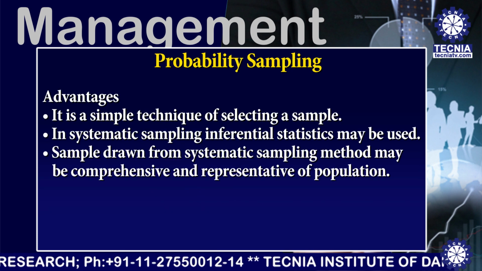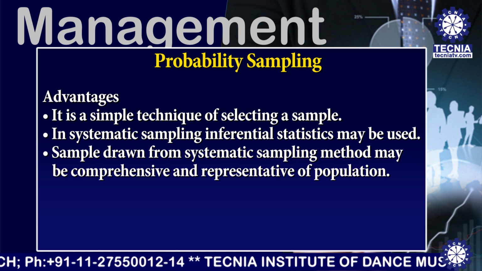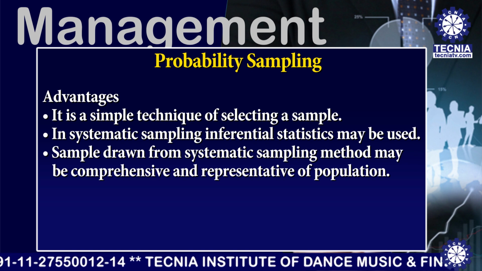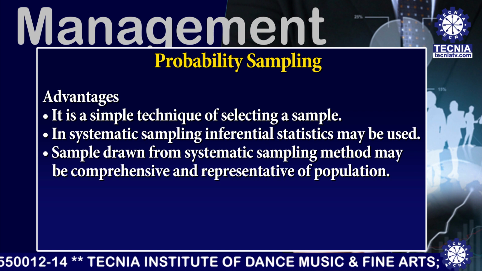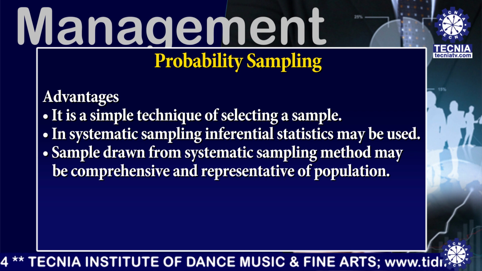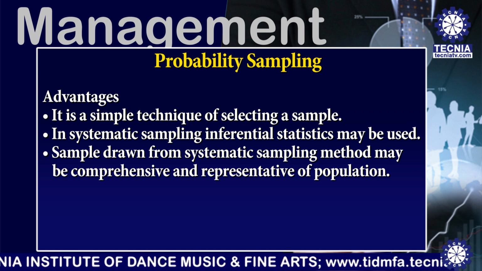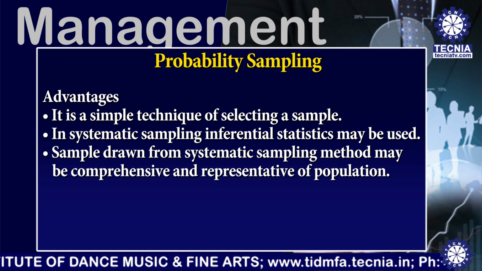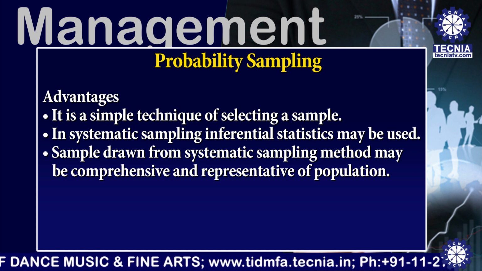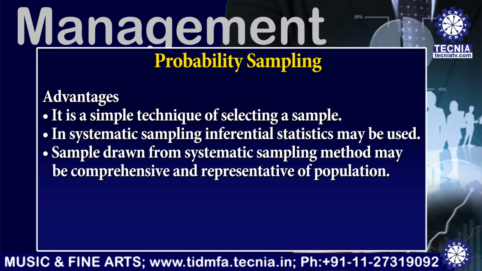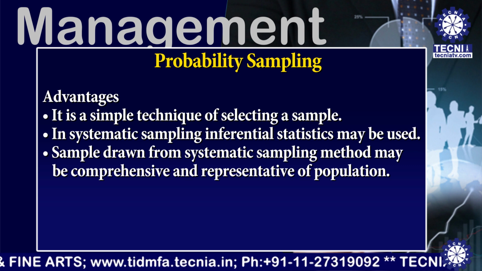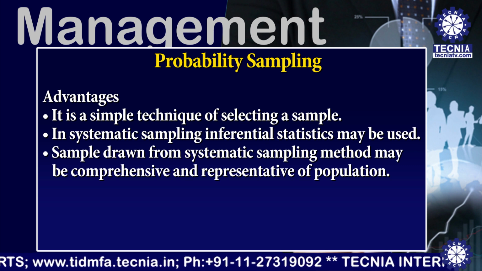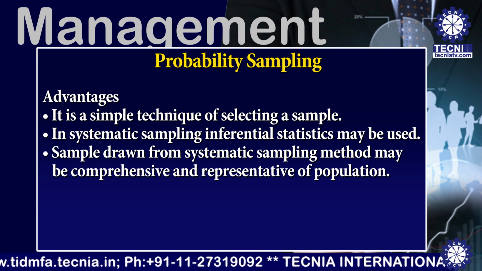What are the advantages of systematic sampling? The first one, it is a simple technique of selecting a sample. Second one, in systematic sampling, inferential statistics may be used. The third one, a sample drawn from the systematic sampling method may be comprehensive and representative of the population.